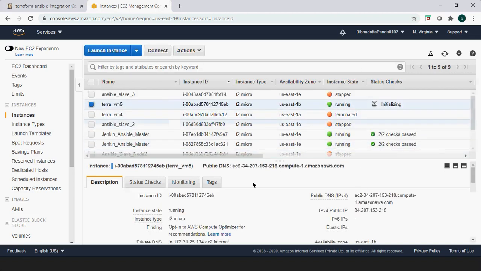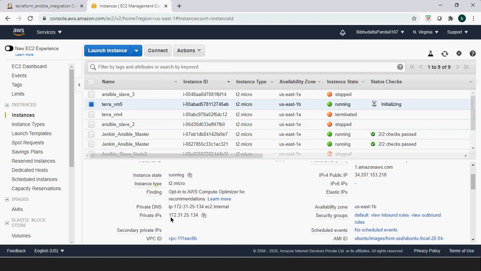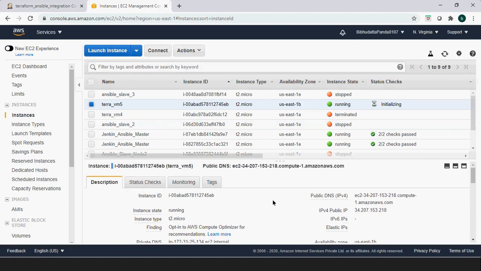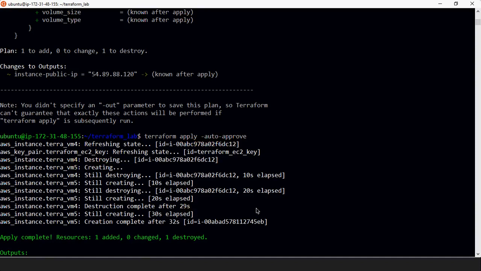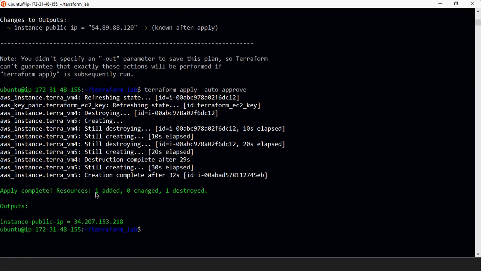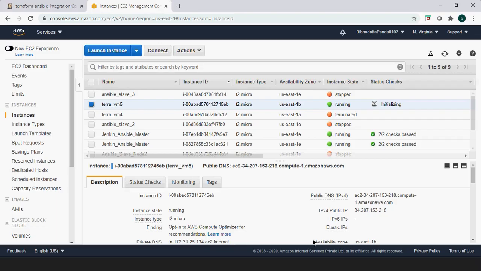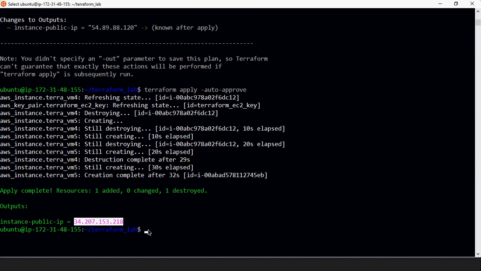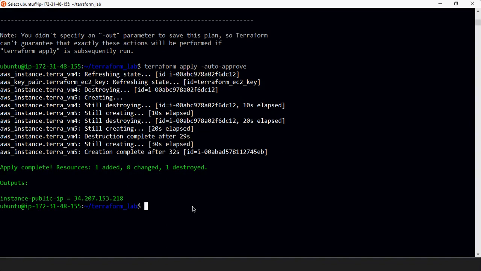Now it is running, and you can see this is the public IP and this is the private IP. Now it is showing that one resource added, one destroyed. So this is the public IP, now 218, and you can see the 218 of this public IP. So I can use this public IP further when I'm going to use Ansible.